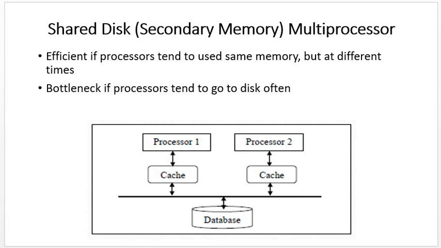Here also there is a bottleneck if processors tend to go to disk often, meaning a bottleneck will be generated at the point when continuous communication or continuous processing happens. Here we are dealing with primary and secondary memory.